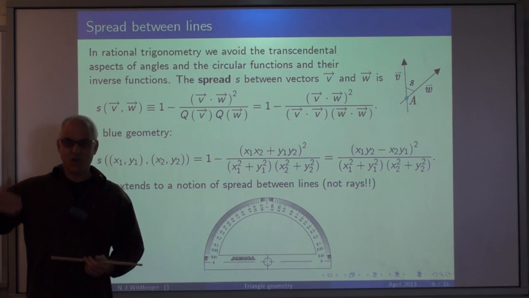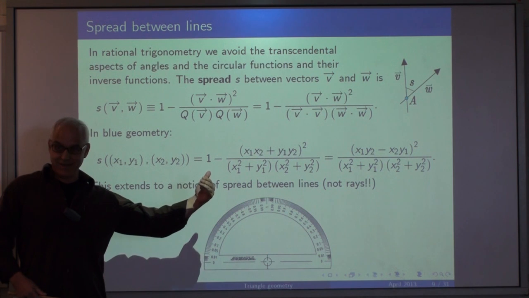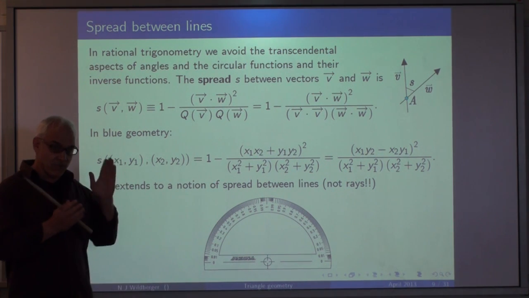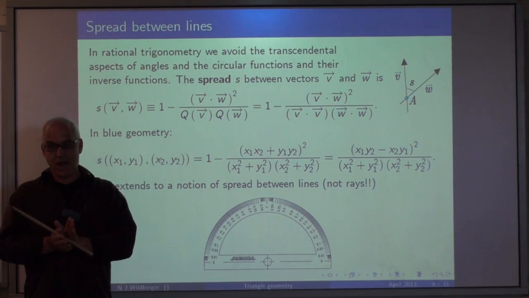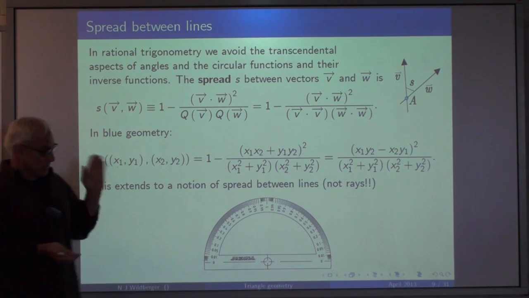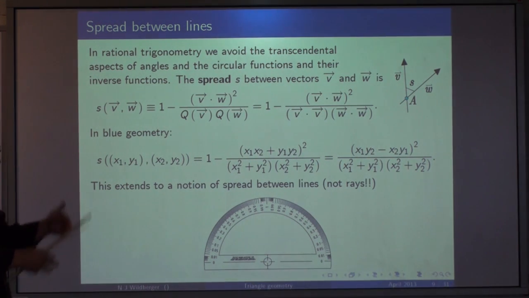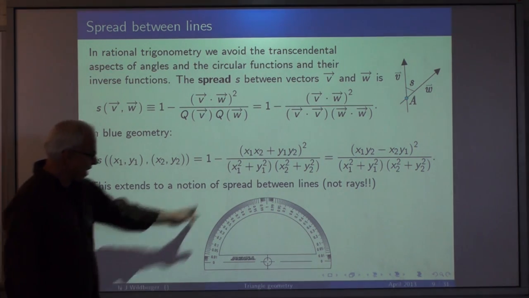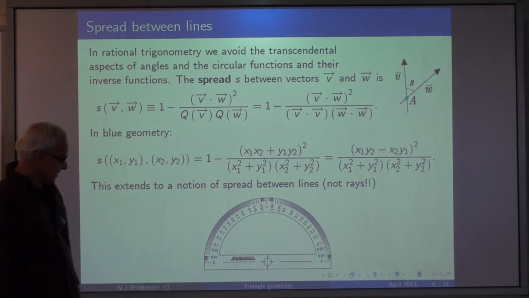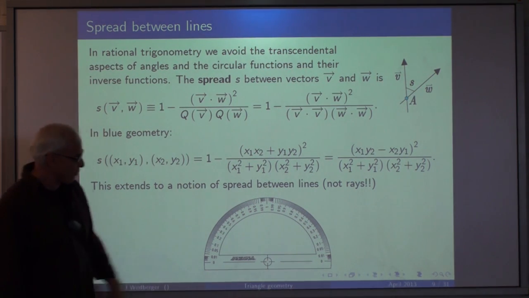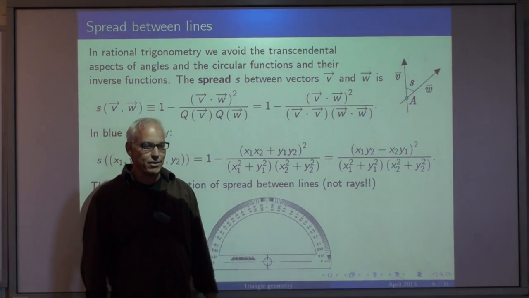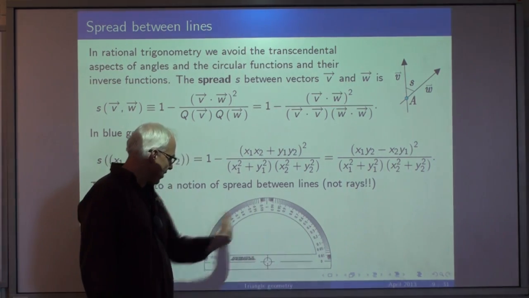But if you don't happen to know, because this is all relatively elementary, we can get at the notion of angle through this purely rational, very simple, high school kind of concept. So together with quadrance and spread, these are the foundations for rational trigonometry, and we can lay out metrical geometry in a new and exciting way with many new directions and implications. Here's a spread protractor that you can find online. It's quite a pleasant thing. Of course, not linear, right? Spread is not linear. It goes from 0 to 1 and 1 to 0.